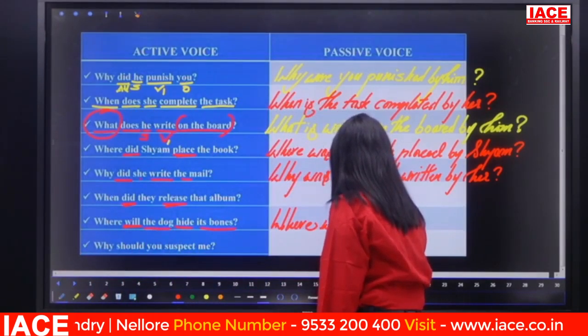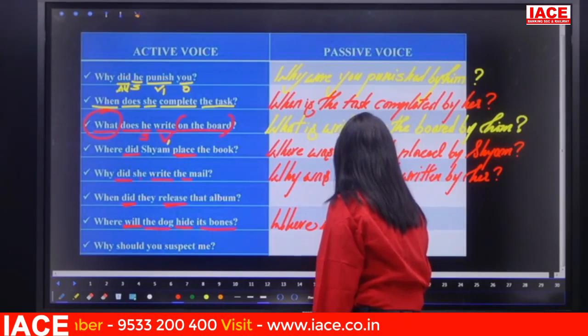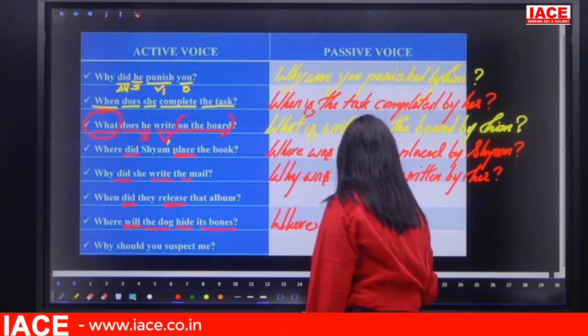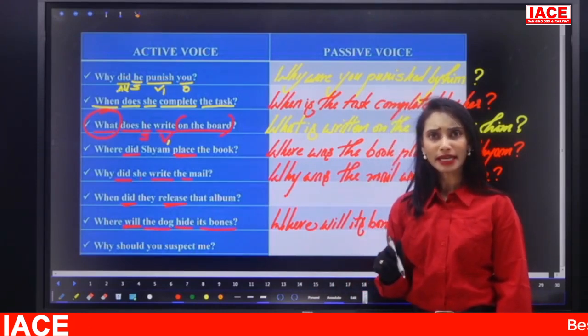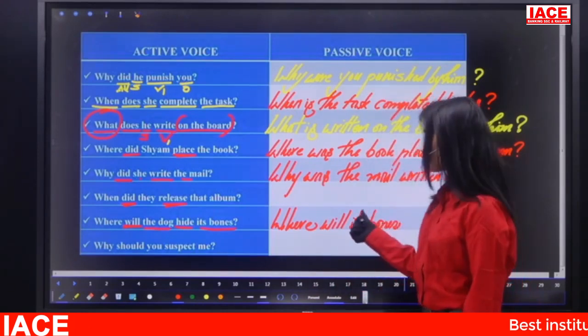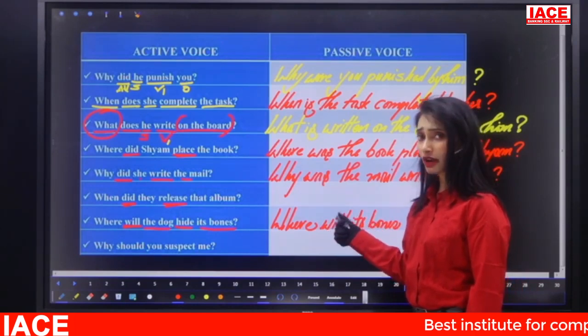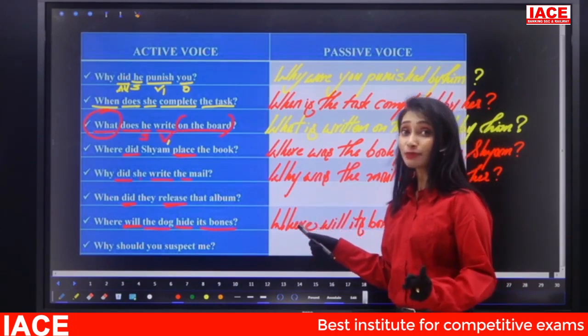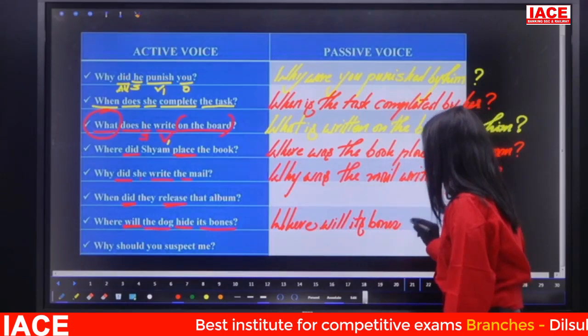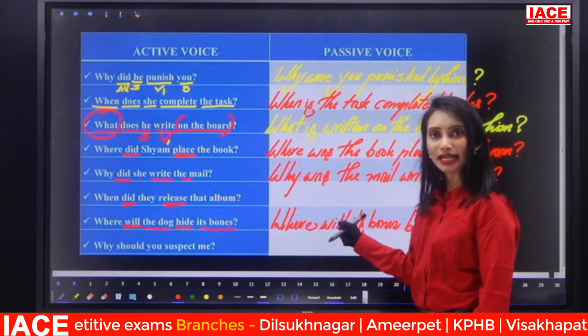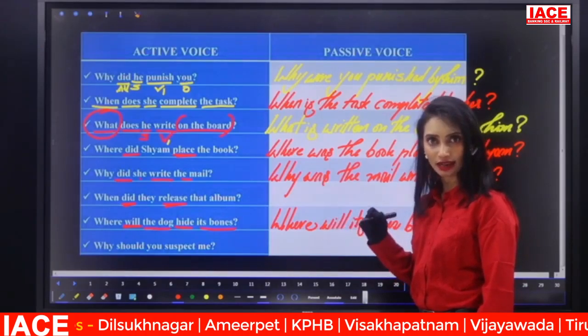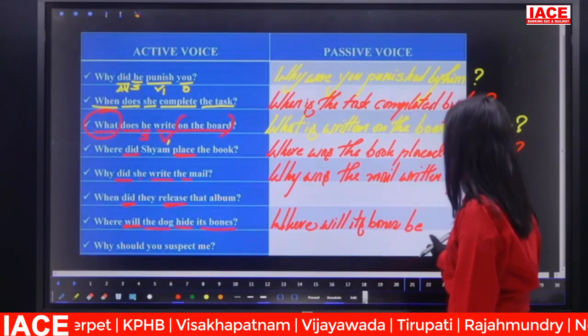Where will its bones. Now what is the be form for simple future? Be. Where to write? No, not after will or before will. We write the be form after the subject here because we already have another auxiliary verb which should be carried into the passive voice, that is will. So where will its bones be?